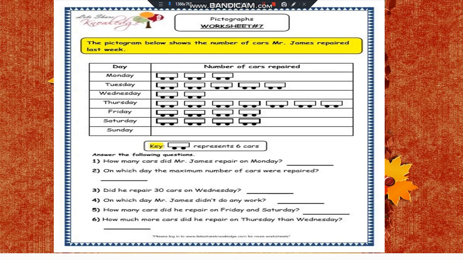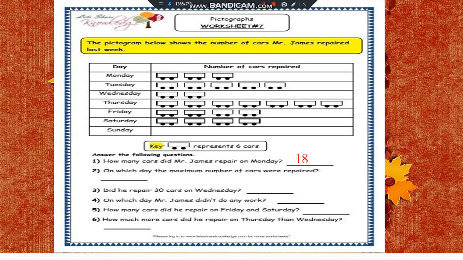Here James repairs cars. The number of cars he repaired in the whole week is given, and here one picture of this vehicle represents 6 cars. So accordingly we have to multiply one picture by 6. Now let us see the questions. How many cars did Mr. James repair on Monday? On Monday three vehicles are given. So we multiply this by 6 because one vehicle represents 6 cars. So 3 6s are 18. So on Monday he repaired 18 cars.